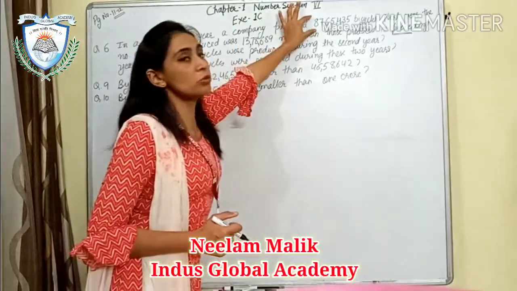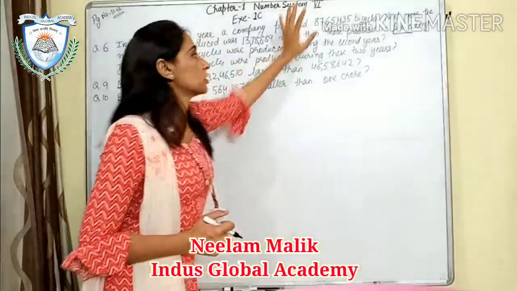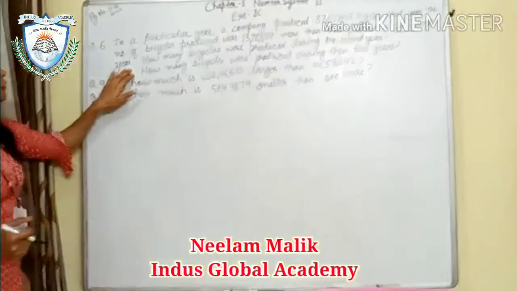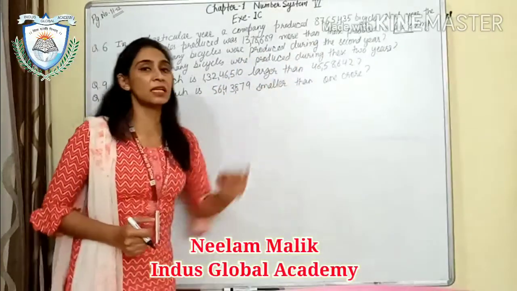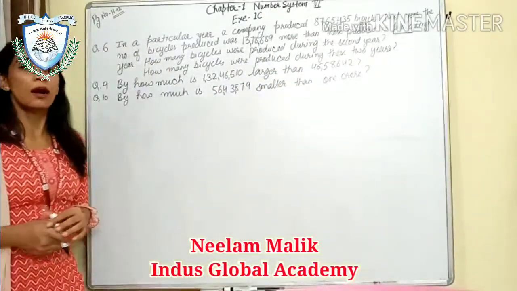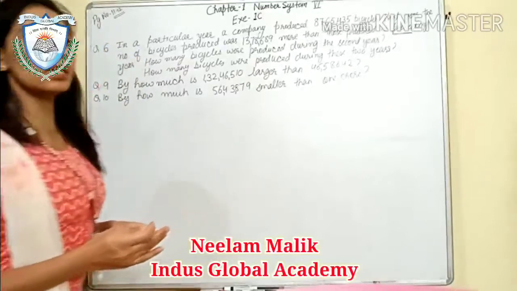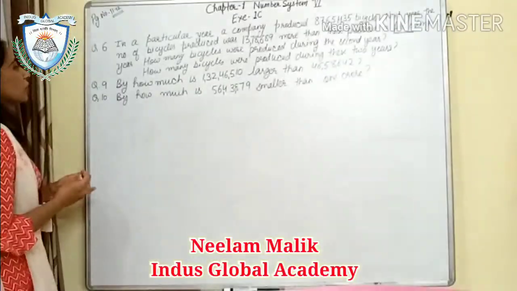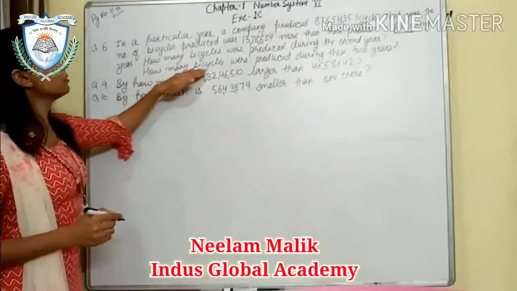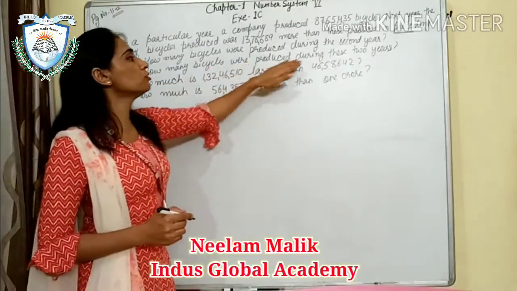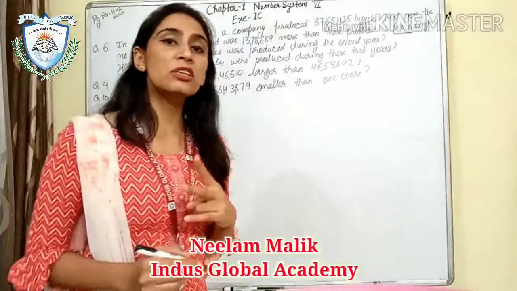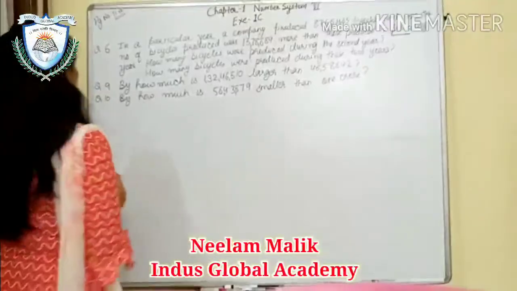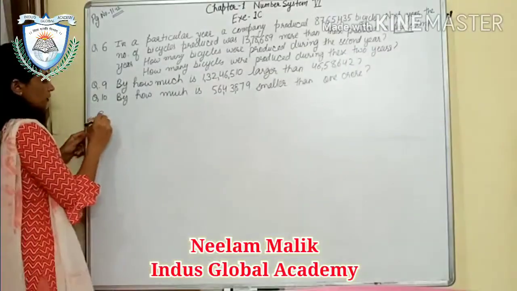So it is based on the first year's production. What we have to find out here is how many bicycles were produced during the second year. First we have to find out how many bicycles were produced during the second year, and after that we have to find out how many bicycles were produced during these 2 years, meaning the total production in these 2 years. So let's start with question number 6.